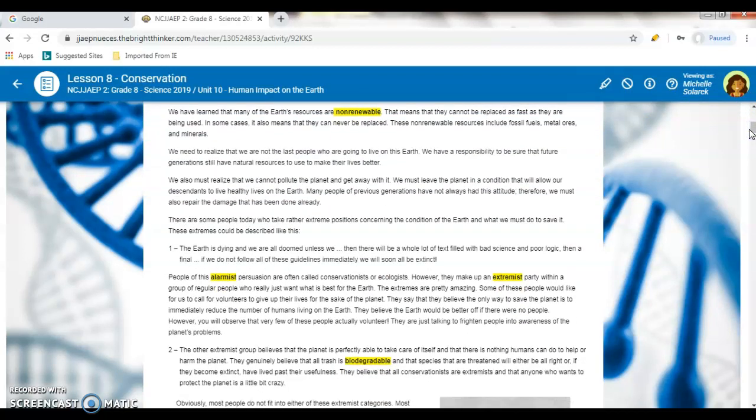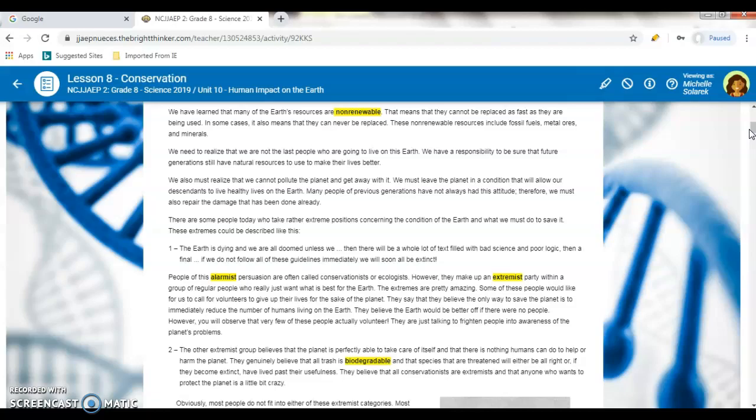Starting with the first part. We have learned that many of the Earth's resources are non-renewable, meaning that they cannot be replaced as fast as they are being used. And in some cases it also means they can never be replaced. These non-renewable resources include fossil fuels, metal ores, and minerals. We need to realize that we are not the last people who are going to live on this Earth, and we have a responsibility to be sure that future generations still have natural resources to use to make their lives better.